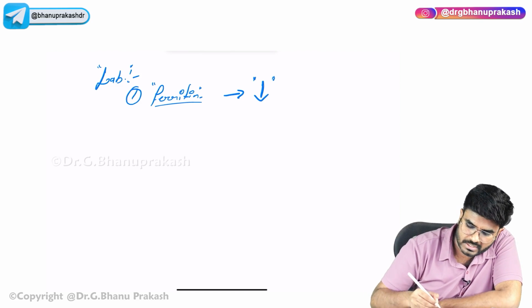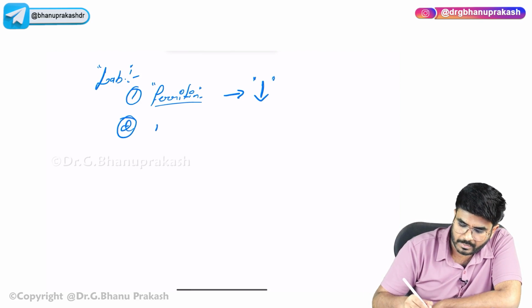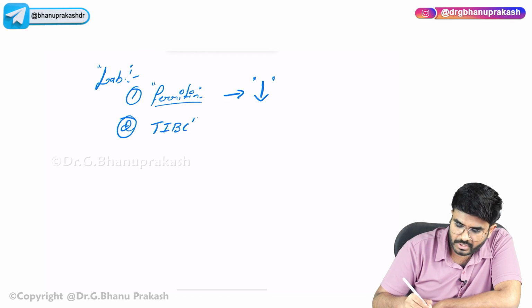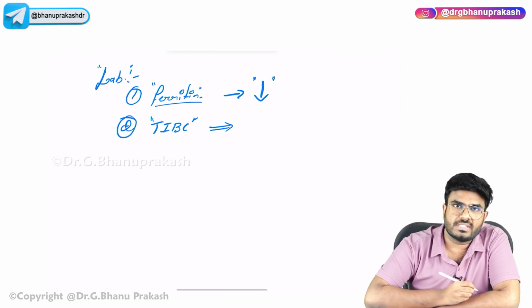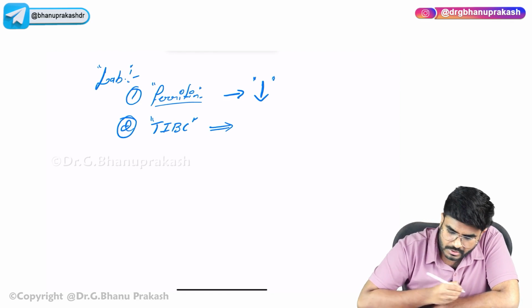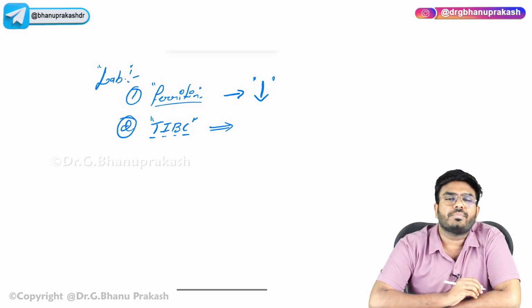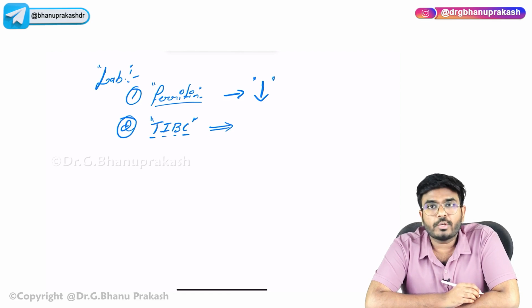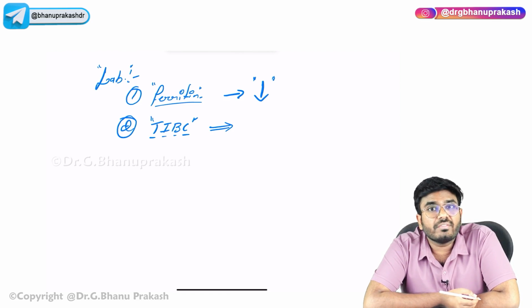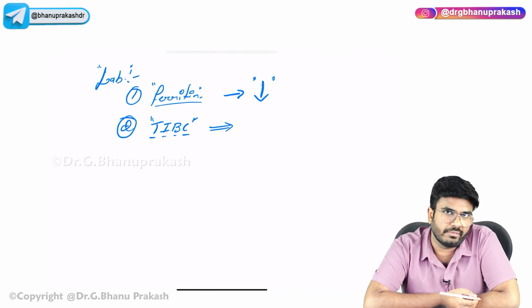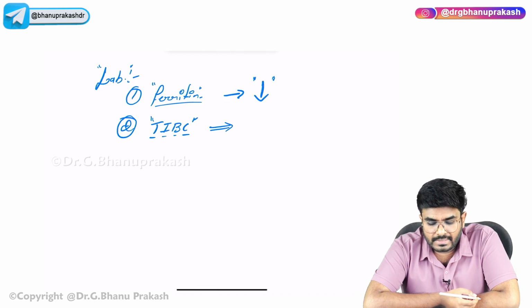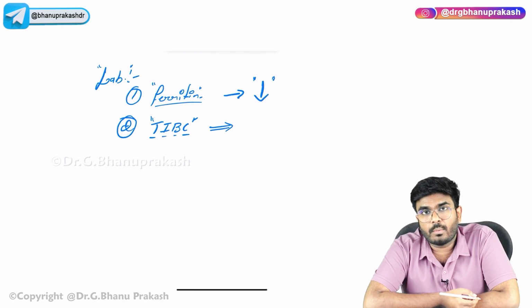Next, TIBC. What is this TIBC? You may not know what it is, but let me explain. TIBC means total iron binding capacity. So, who is going to bind with the iron? In the blood, iron is bound with transferrin. Transferrins are like buses, like carriers, bringing the iron to the liver. Now, in the body, iron, which is very important, is not there.